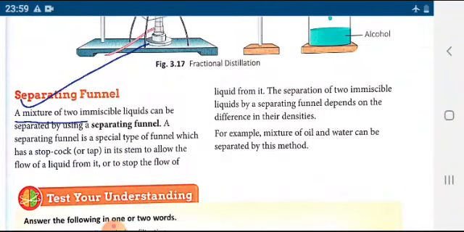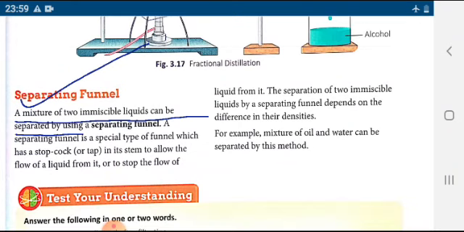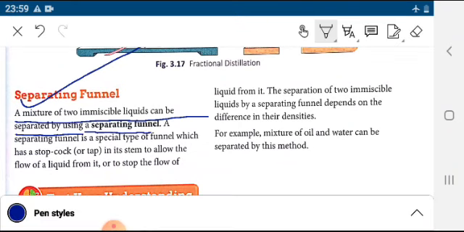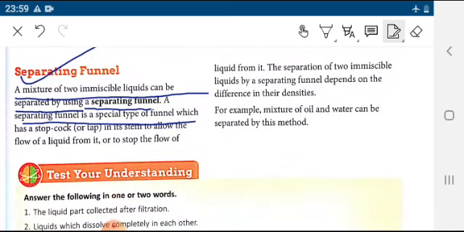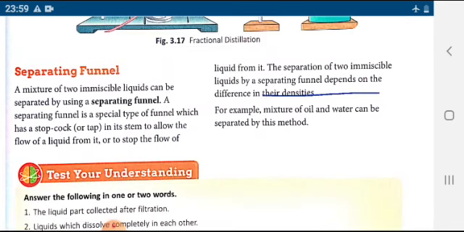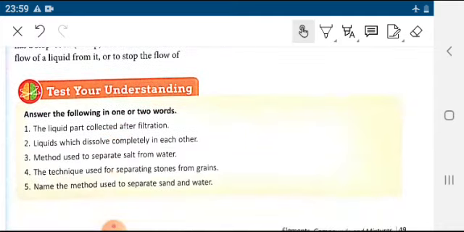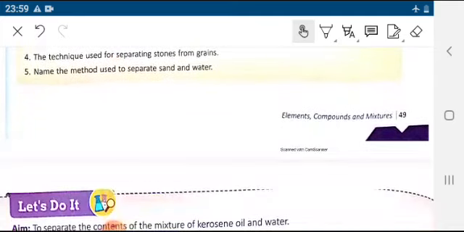Now, what do you mean by a separating funnel? A mixture of two immiscible liquids can be separated by using a separating funnel. So a separating funnel is a special type of funnel which is used to separate mixtures. So this is the role of the separating funnel. For example, oil and water can be separated. So the separation of two immiscible liquids can be done with the help of a separating funnel.